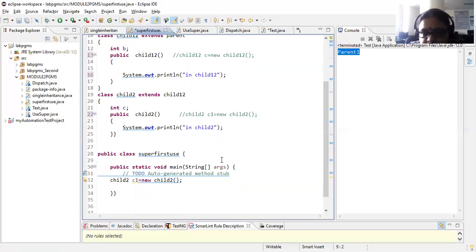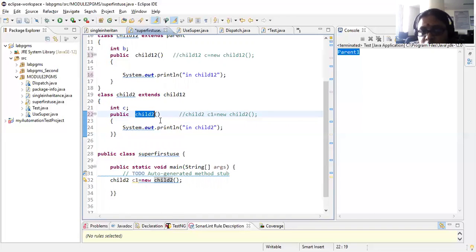Usually when constructors are placed in terms of inheritance, you are having some problem, because usually you will be creating the instance of the child class. How are your parent class constructors called? Because the only way of invoking a constructor is when you are creating an instance of that particular class. They are automatically called. So now here I am creating only the instance of your child2. So no problem for your child2. It will always be executed.